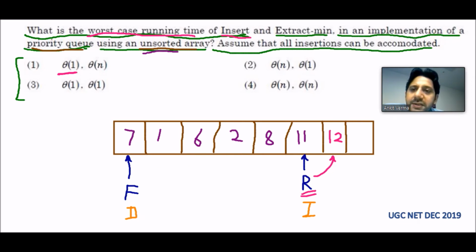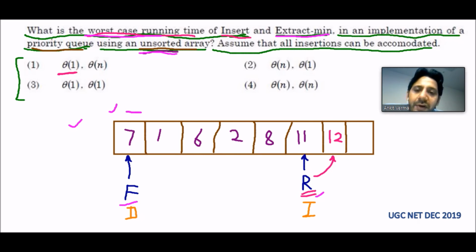Next they are asking for the worst case running time of extract minimum. From this queue we have to find the minimum, and this queue is unsorted. When this queue is unsorted, formed by the array, then for finding the minimum we cannot rely on the front or the rear.